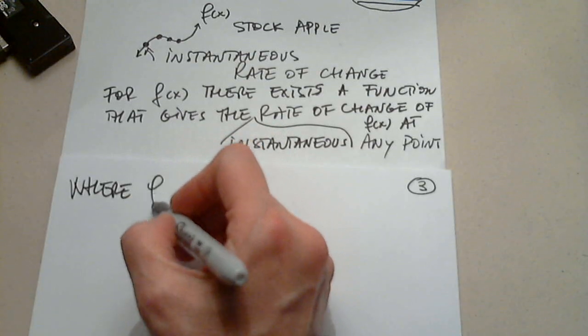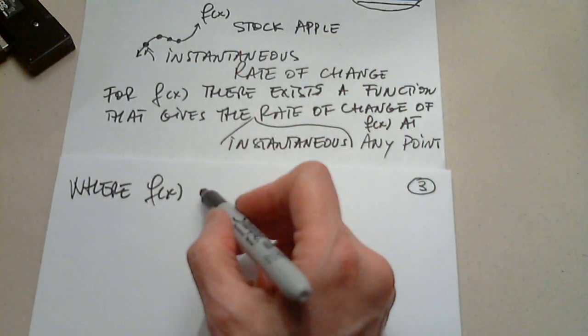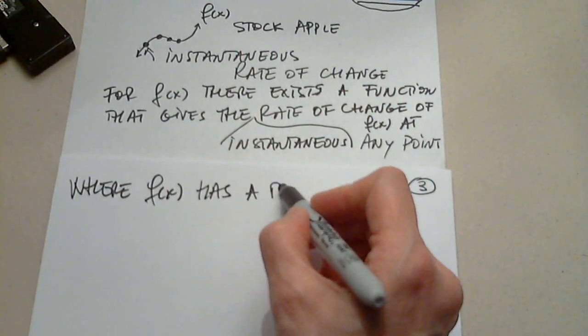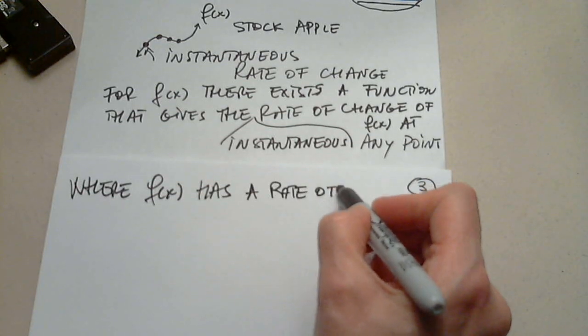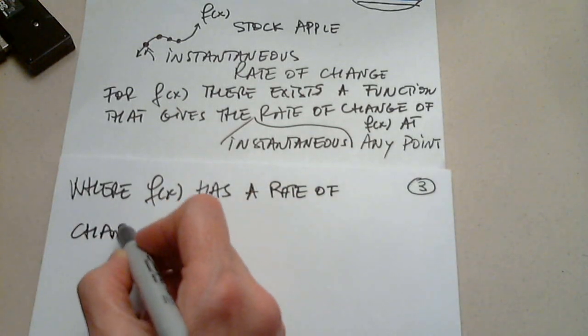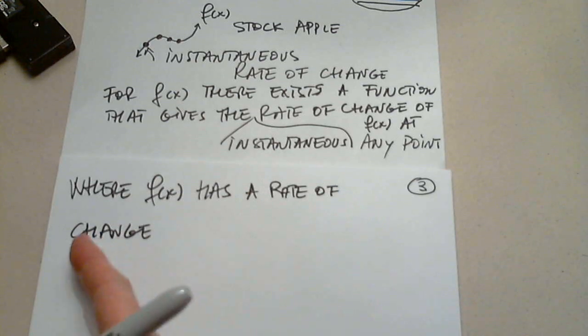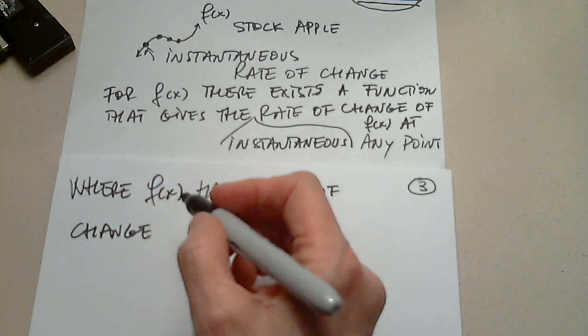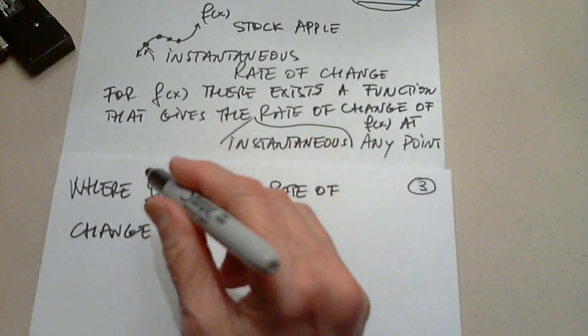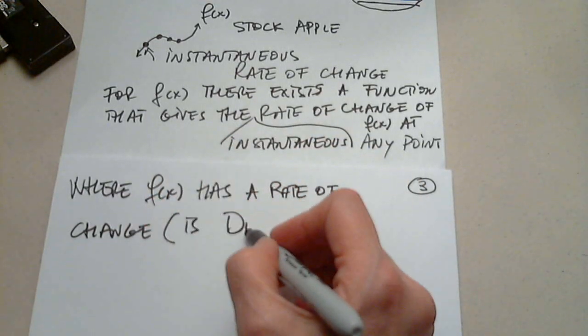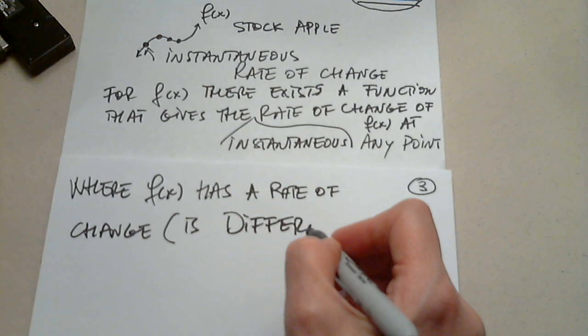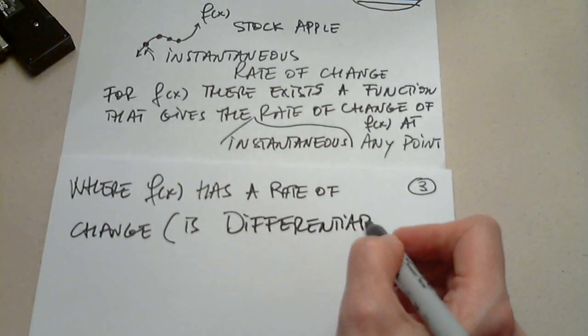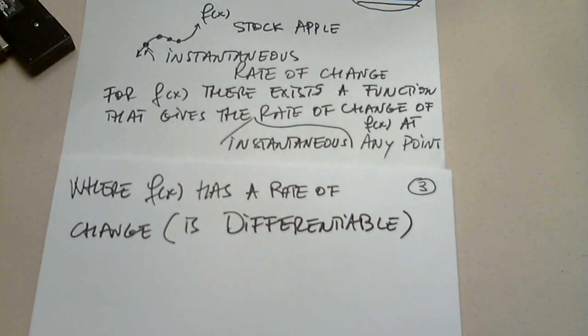Okay, at any point, but there is a catch, where f of x has a rate of change. But we don't like to write this, where f of x has a rate of change, but we like to say where f of x is differentiable. They mean the same thing.